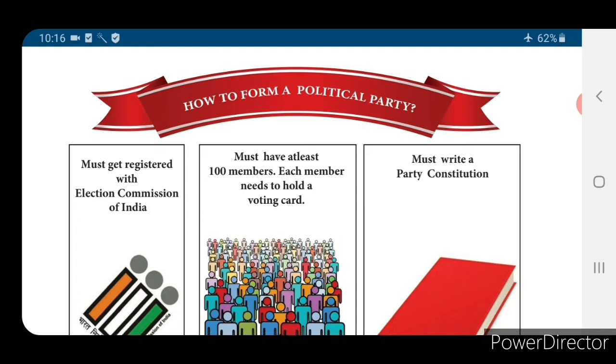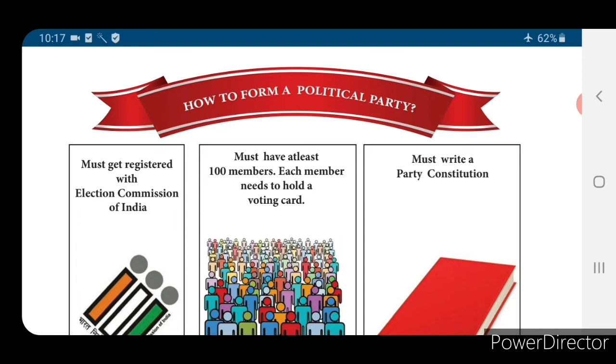Second, it must have at least 100 members. What are the three characteristics? First, a leader. Second, active members. Third, followers. The party must have at least 100 members, and each member needs to hold a voting card. Third, it must write a party constitution. What are the agenda and programs they will follow after the election? They have to write a party constitution.